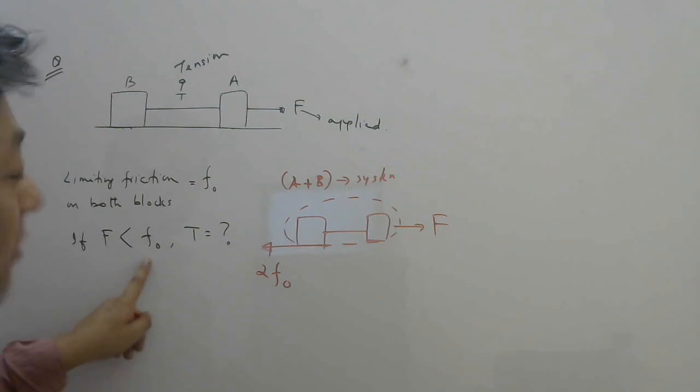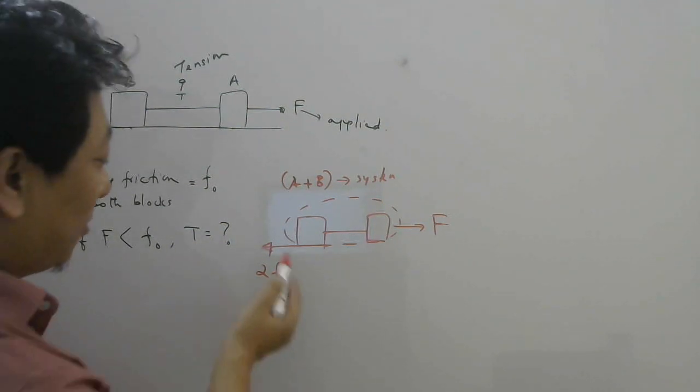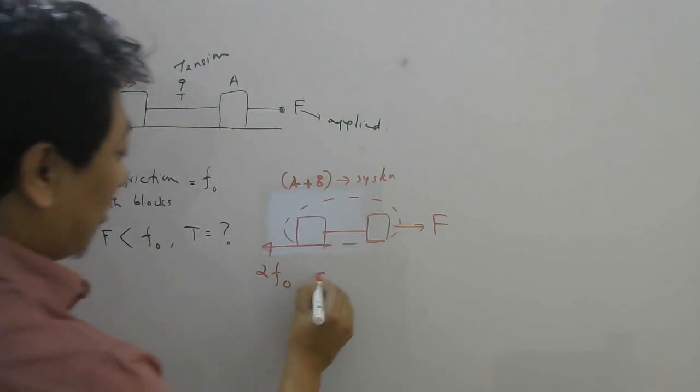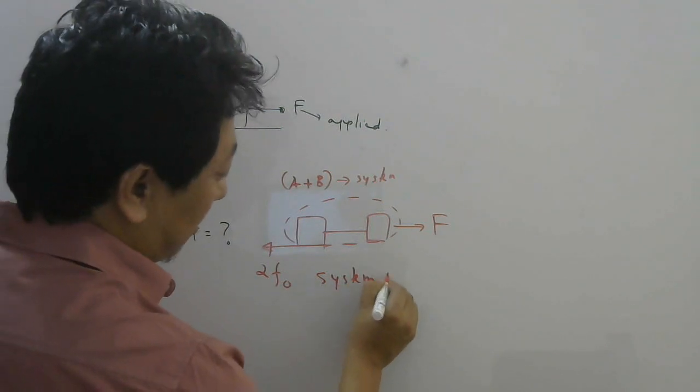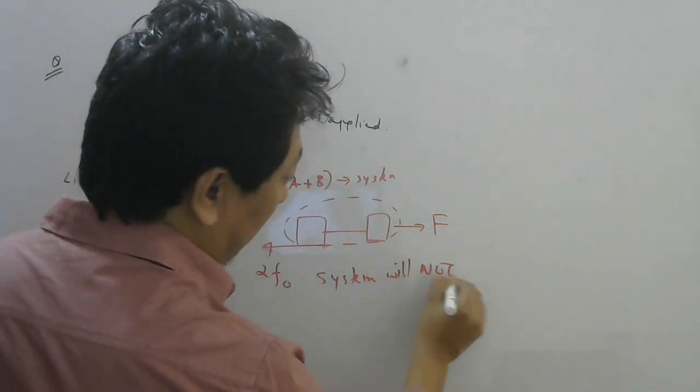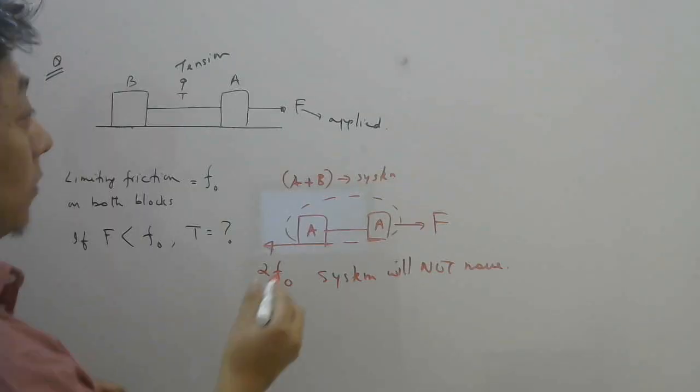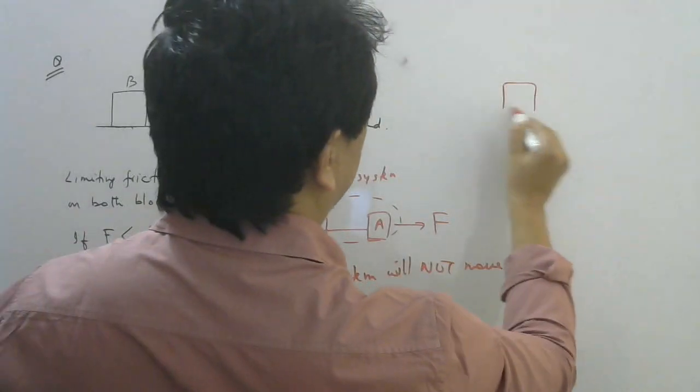Now if F is less than F naught, F is also less than 2 F naught. Yes or no? So system will not move, we came to know. That we came to know. Now take A as system.